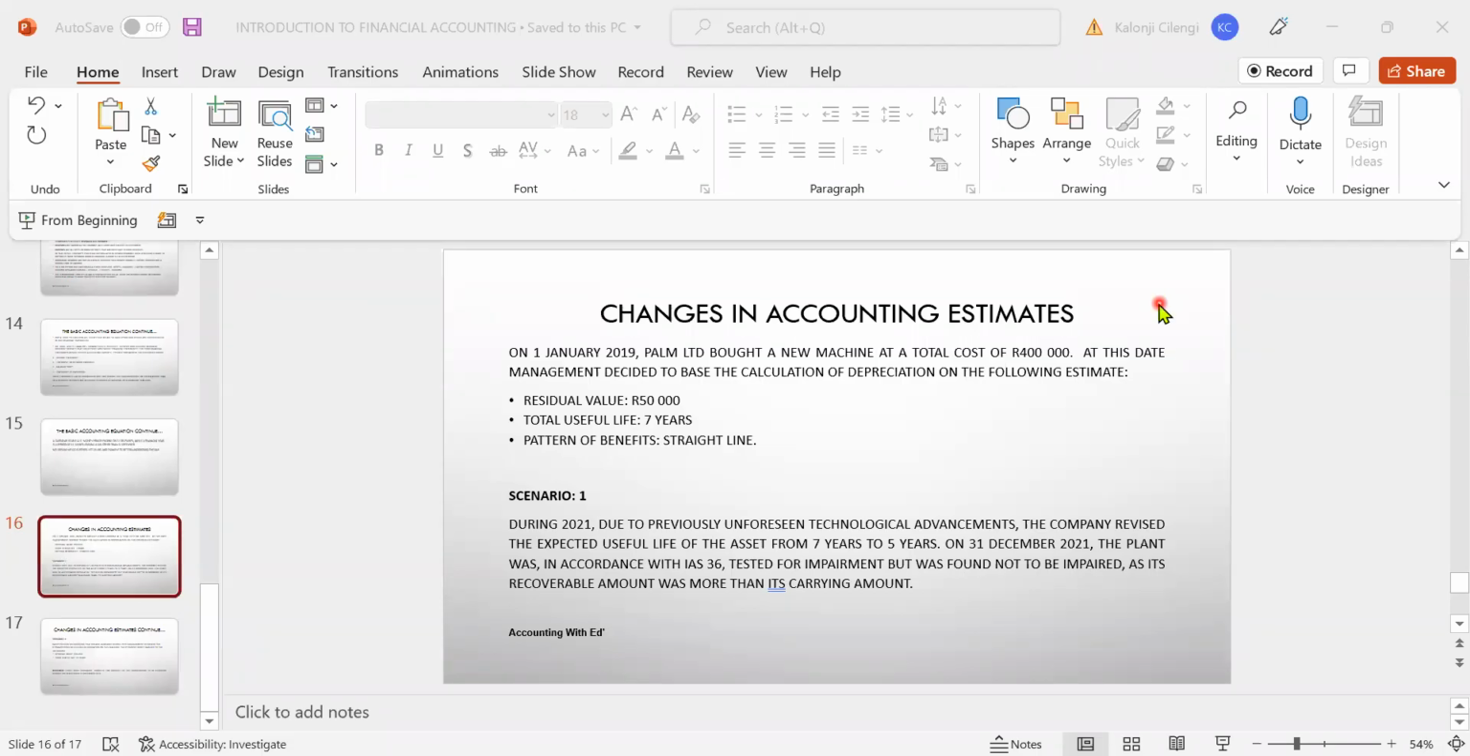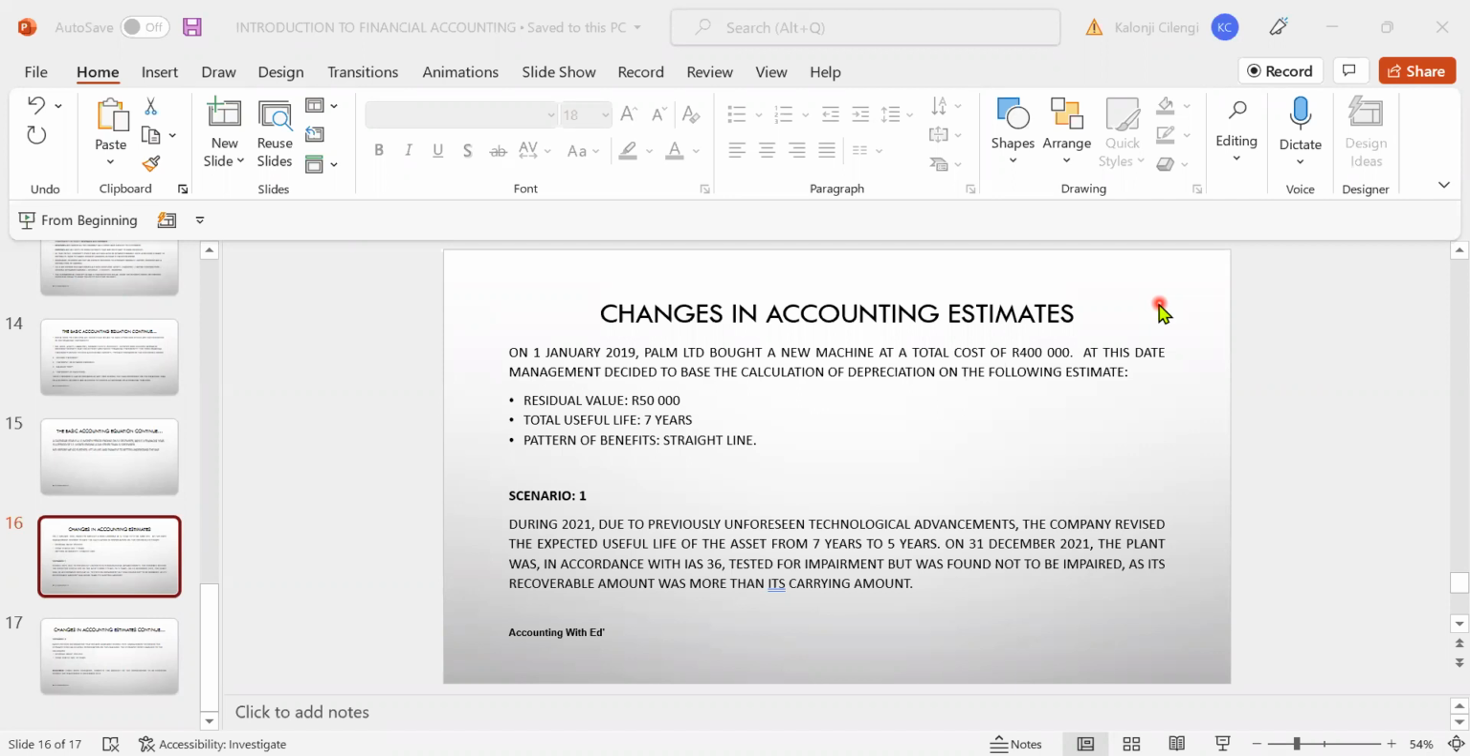Hi guys, this is a question that I'm answering. It's a question that I received from one of the students, and it's about changes in accounting estimates, which is part of IAS 8. I'm not going to go deep on the concept, explaining all the theory of this topic. I'm just answering the question that the friend sent.